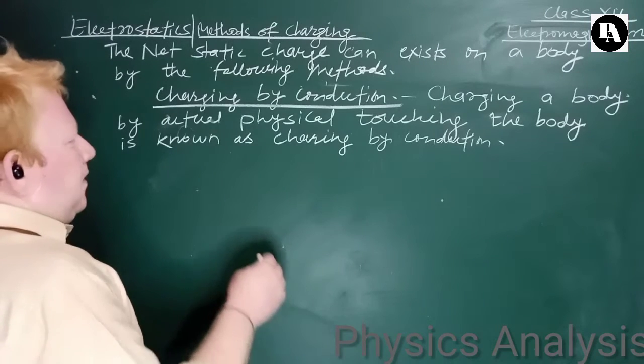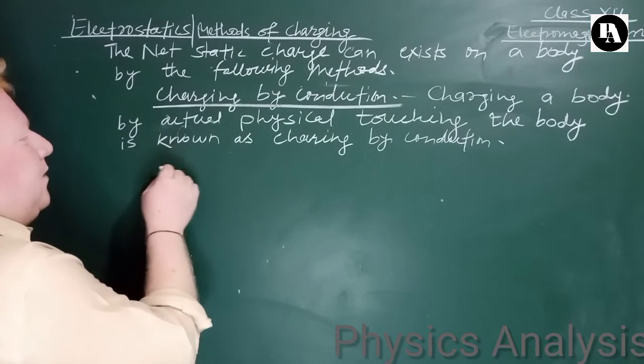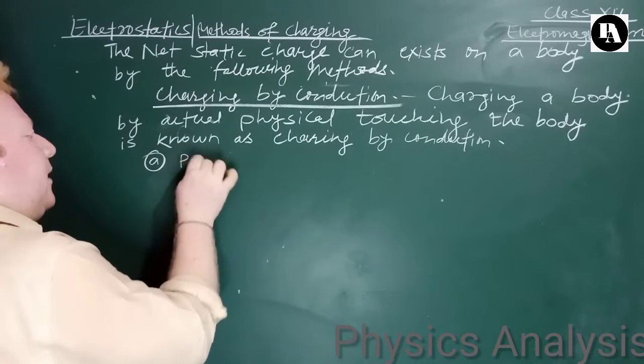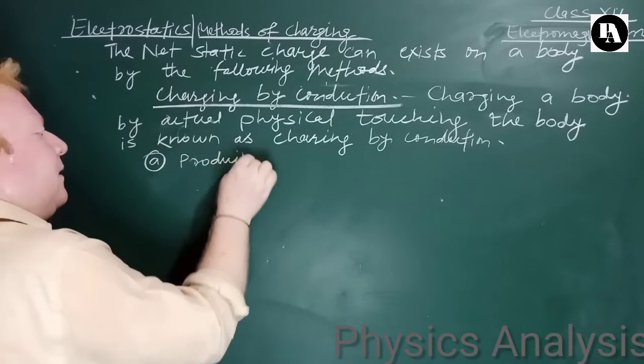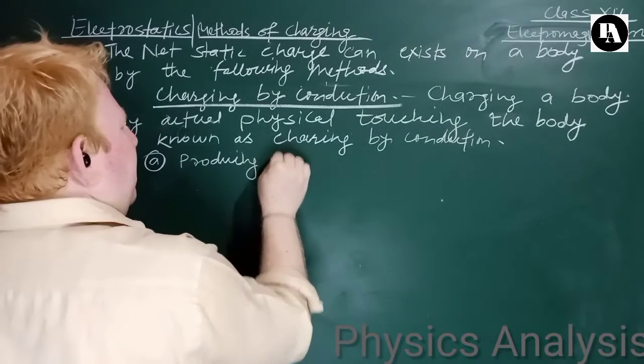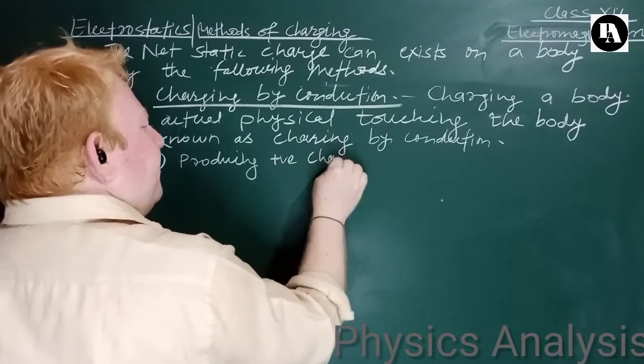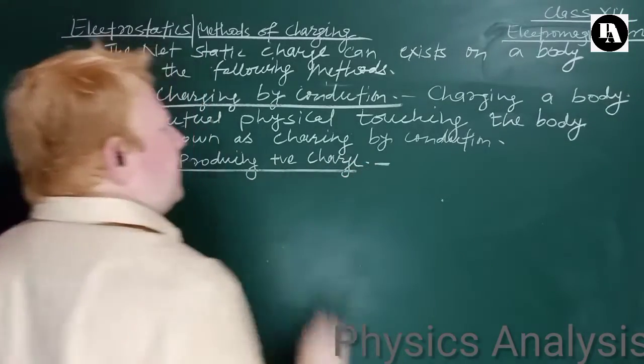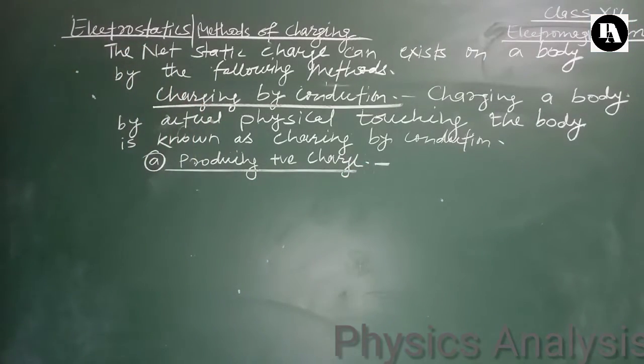First of all, let us produce positive charge. It includes the following steps.